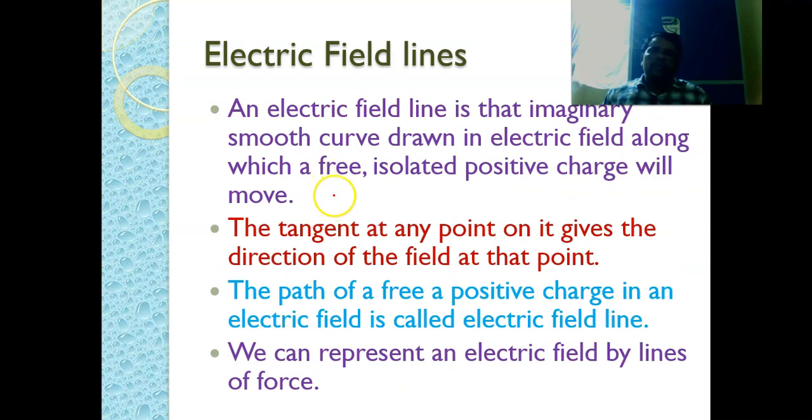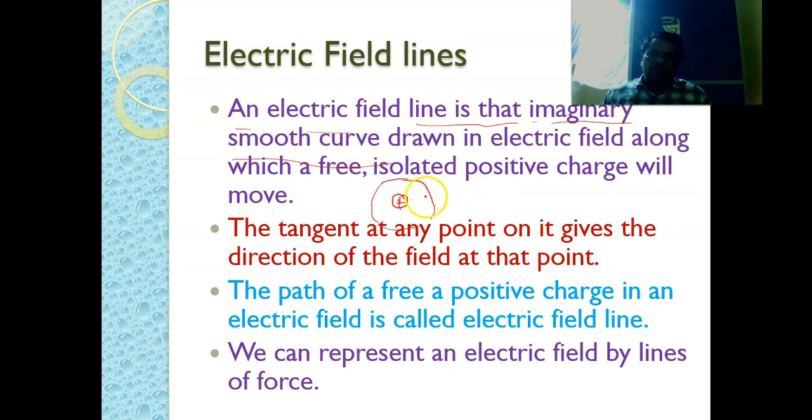So let us define electric field line. An electric field line is the imaginary smooth curve drawn in an electric field along which a free, isolated positive charge will move. So let us say this is a positive charge. In the surroundings there is an electric field.